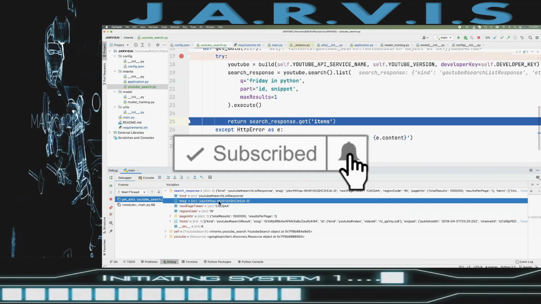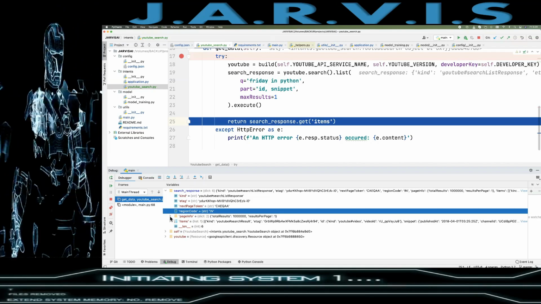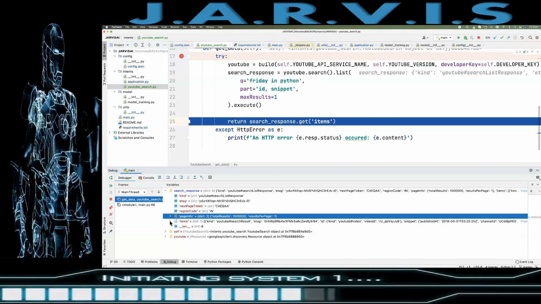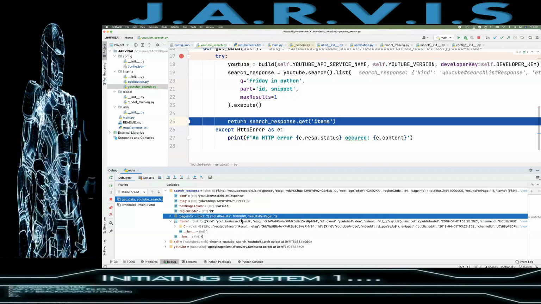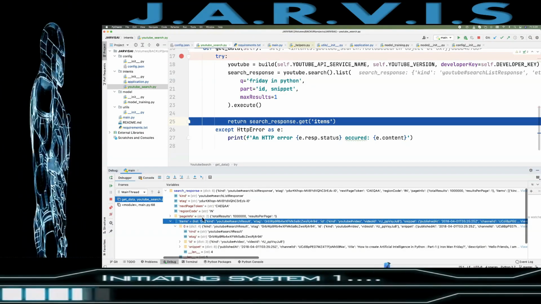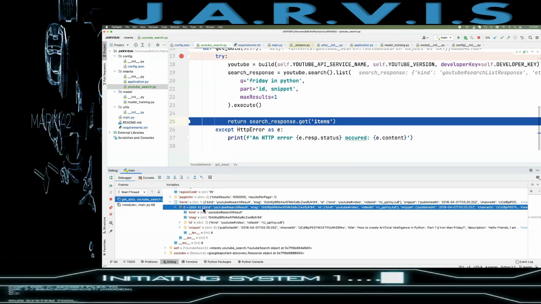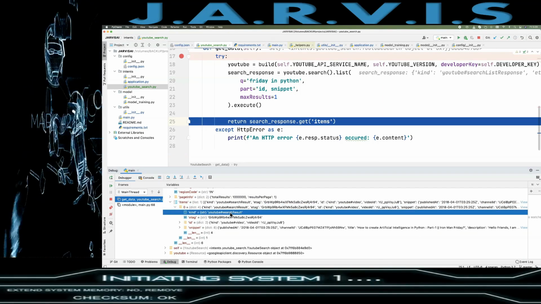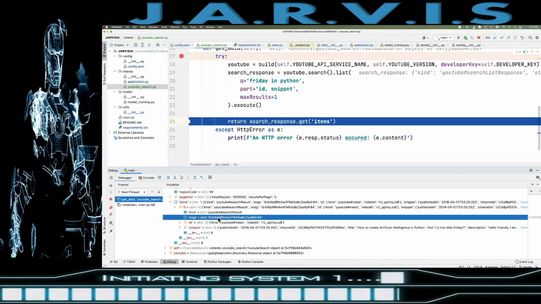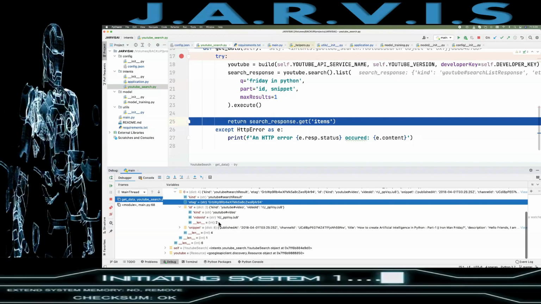This is the etag. I don't know what it is. Then we have this region code. Then page info, we got 1 million results, right? And from there we just got the first result, right? So here we got this items, and in items, as I have given max results 1, that is why we just got 1. So kind, this is the YouTube result, then this is the etag, I think this is the ID for that particular search, and yes, here we have this ID.